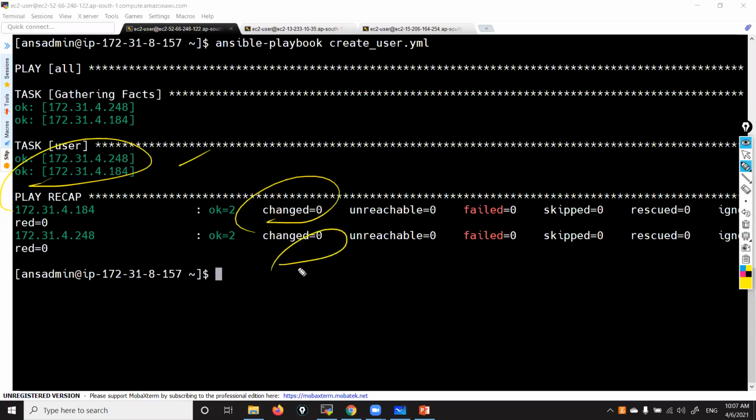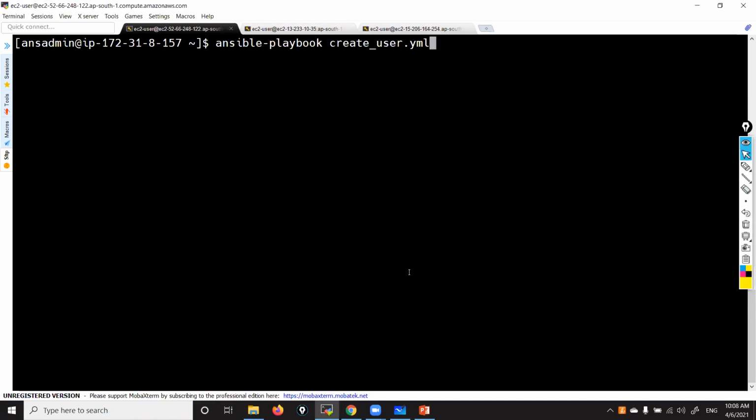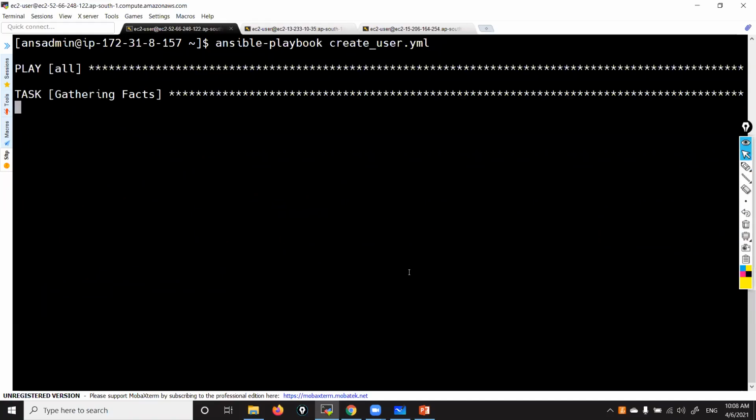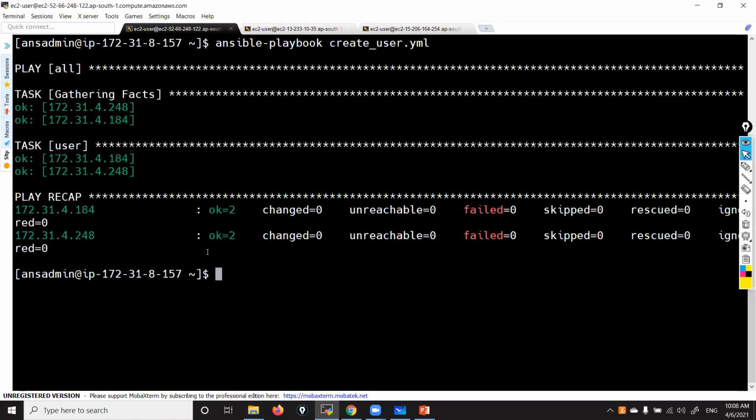Here, no changes have been done. This is possible with the setup module only. If the setup module doesn't collect the data, then the server cannot know whether the task is already there or not, whether the user is there or not. So that is how it works. Even if you run any number of times, that user won't get created again and again. You can see that. That is how we write a playbook.